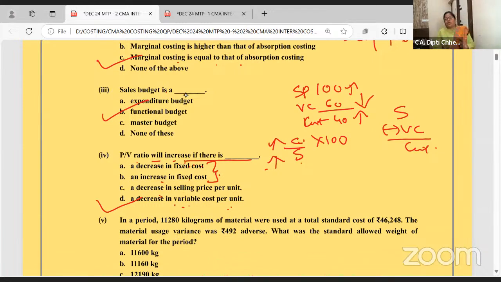This is all taught to you in the one shot revision video also, dear students. देखो, contribution increase करना है, increase selling price. That option is not there, ma'am. Or decrease the cost. Imagine if this is 100, if this is 50, this is 50. So decrease. You can do this analysis. You have 2 to 3 minutes time for each MCQ. Relax and say this as a prayer to yourself. If there is something technical, definitely there is something which will help me to get 60 marks bare minimum.